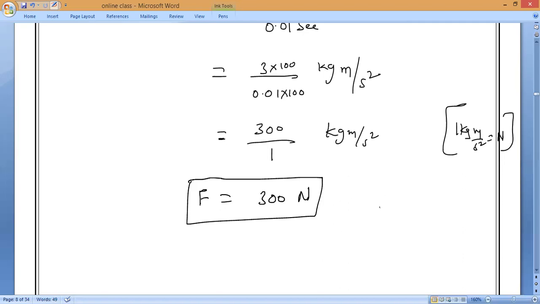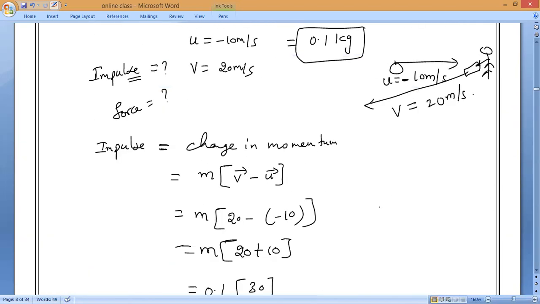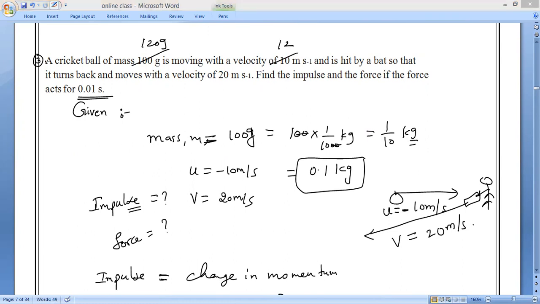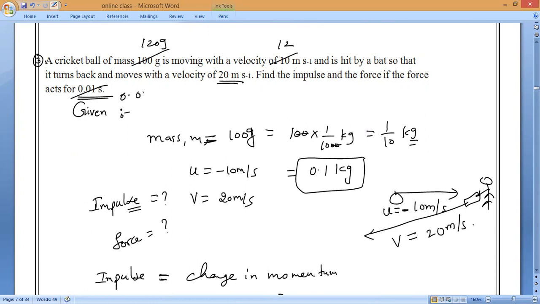Can I show from the first? Now, a similar question as homework. Exactly the same question, but instead of 100 grams, take 120 gram. Instead of 10, take 12 meter per second. And instead of 20, take 20 only. Now time, instead of 0.01, take 0.02 seconds.